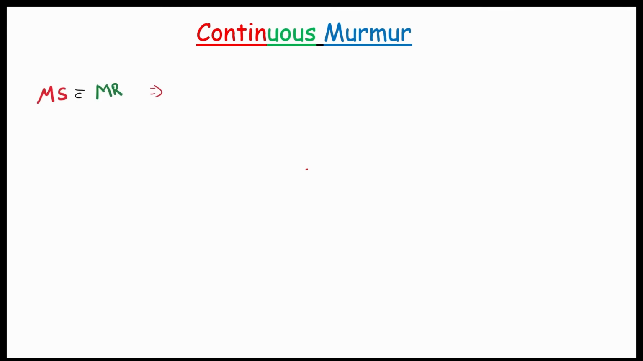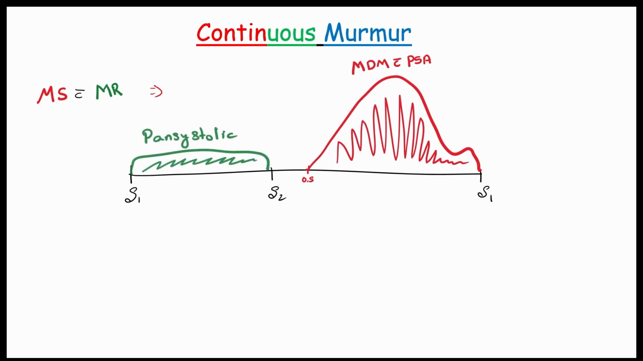Okay, now we will see the continuous murmur. Before that, I want to ask you a question. Let's assume a patient has mitral stenosis with mitral regurgitation. In this case, we can see a pan-systolic murmur due to mitral regurgitation and a mid-diastolic murmur with pre-systolic accentuation due to mitral stenosis. So, if you see here, the murmur happens in both systolic and diastolic phases. Will it be a continuous murmur? If you know the answer, comment below. If you want to know, follow this video.